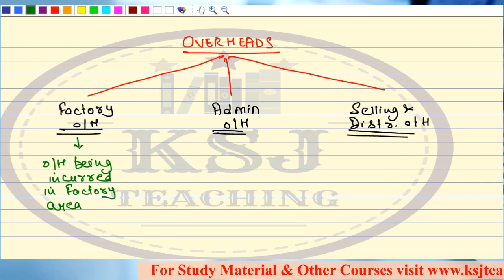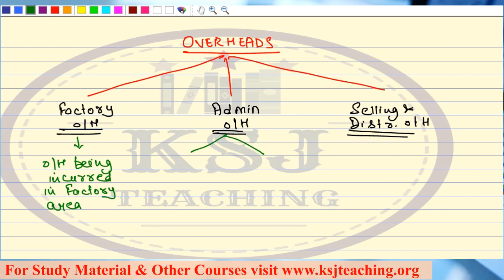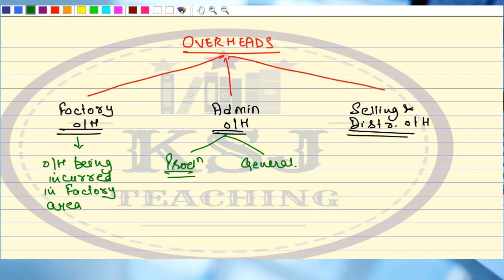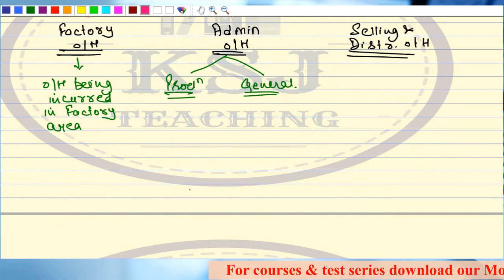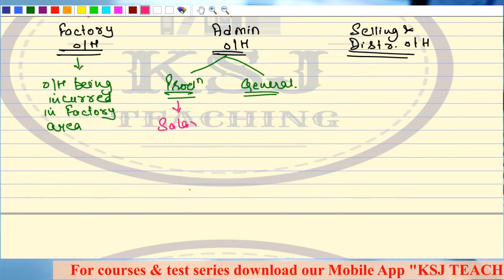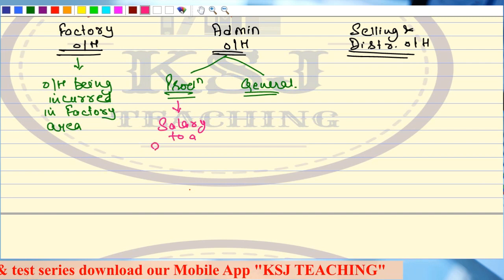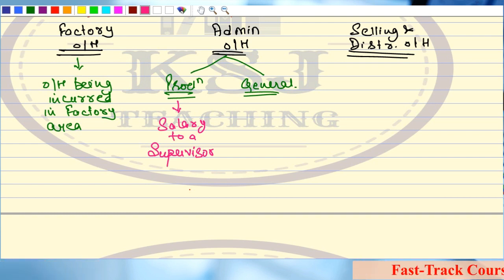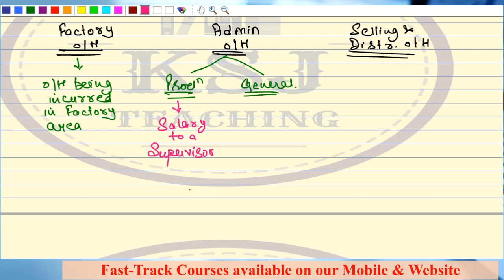Now, the admin overheads are divided into two parts. One is related to the production and the other is related to the general administration overheads. Sir, give an example of both. Okay, definitely. What is related to the production? Like salary to a supervisor. Sir, who is a supervisor? Who is supervising the production? There may be 2 or 3 supervisors. So any administration expenses which are related to the production will be covered in the production overheads.